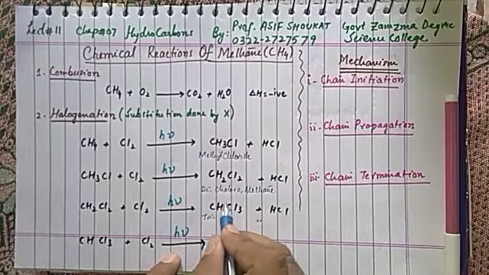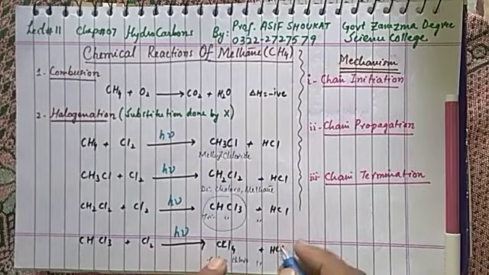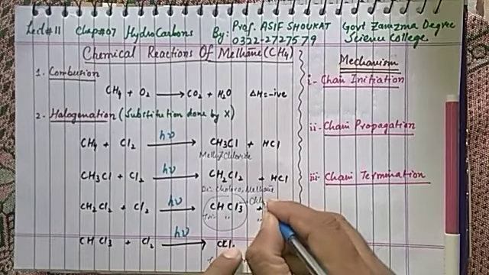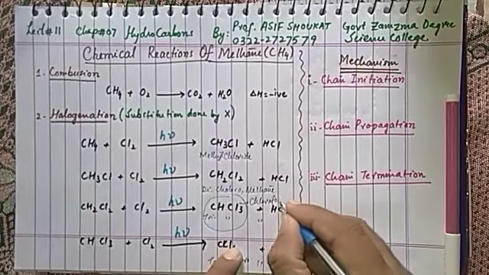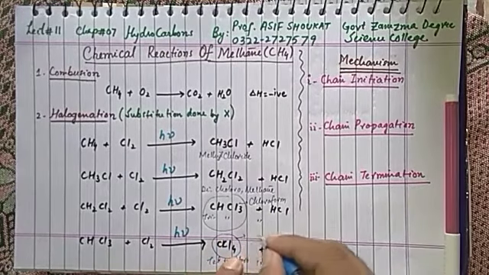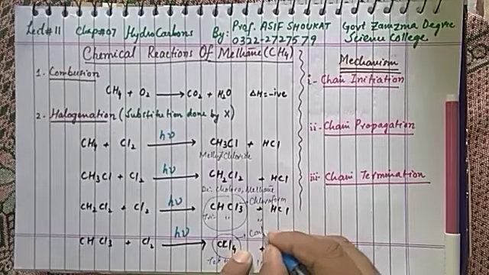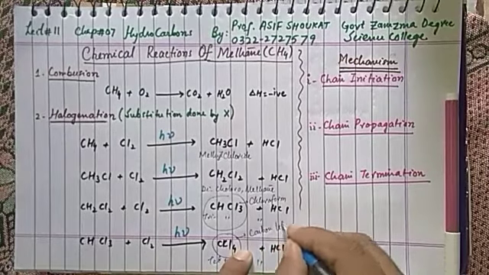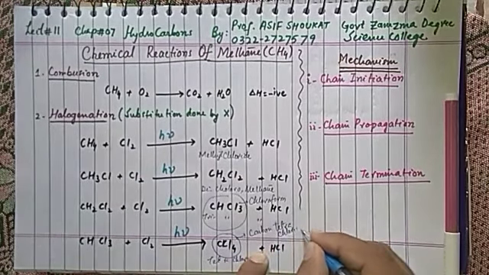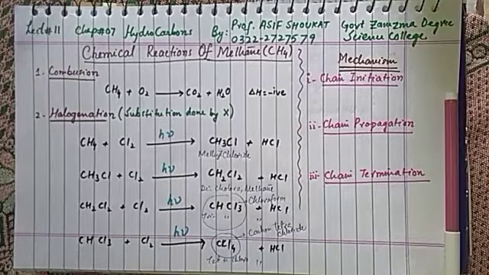This compound is commonly known as chloroform. Remember this common name. This compound is commonly called carbon tetrachloride.